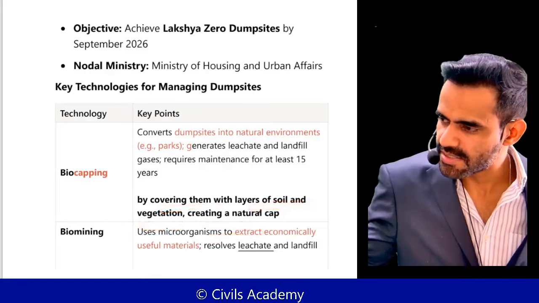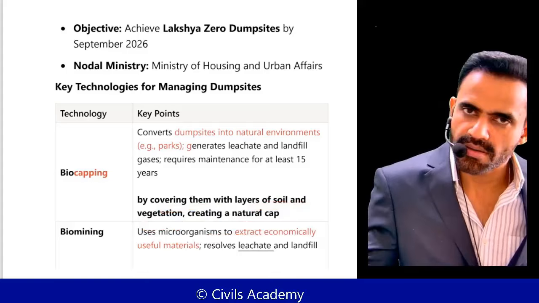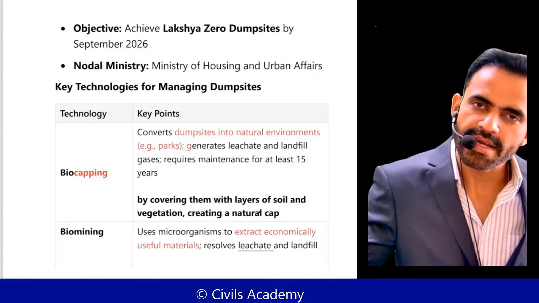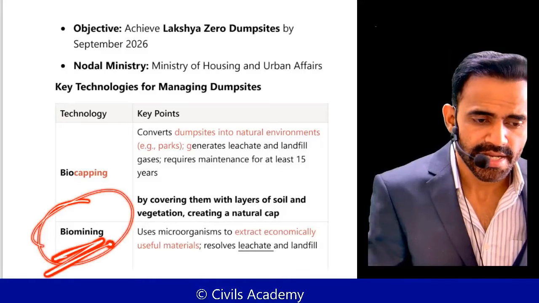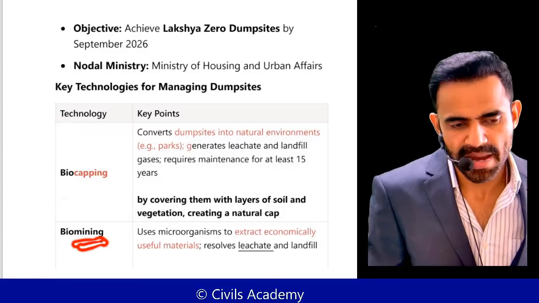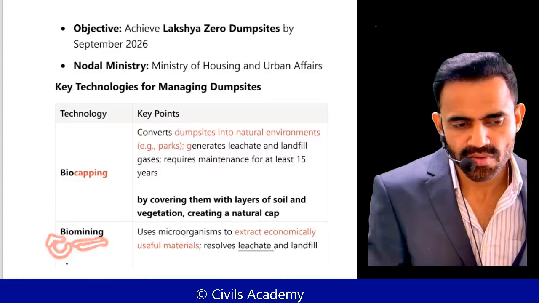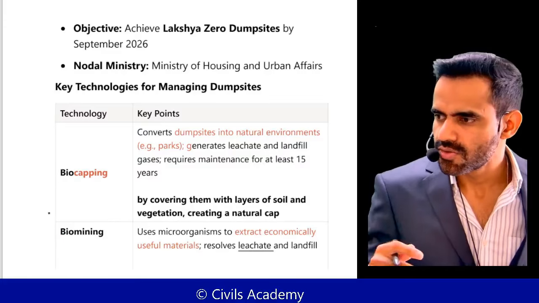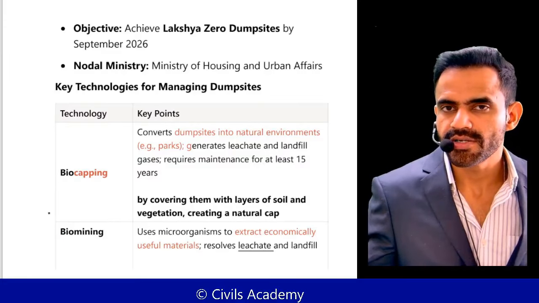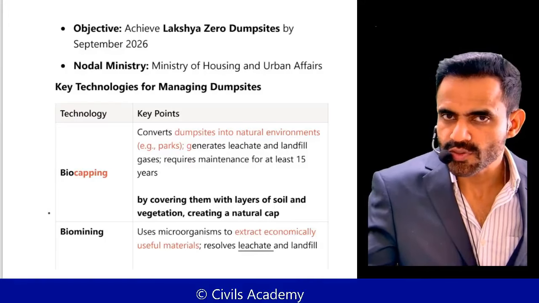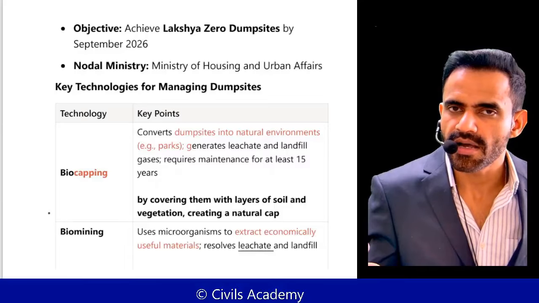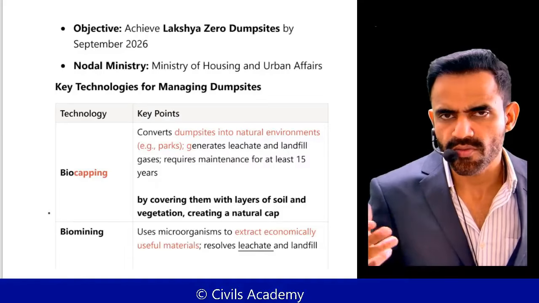Cap basically means an upper kind of layer is being created over that dump site. Second is biomining. In a very simple sense, mining is being done with the help of microorganisms. What kind of mining? Those dump sites have a lot of mineral resources. So we are using microorganisms to extract those resources from the dump sites or from the garbage site.